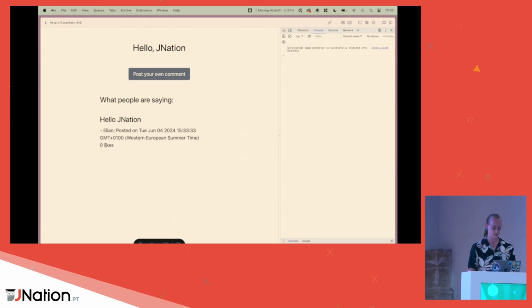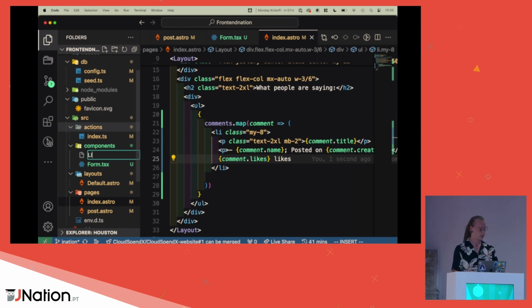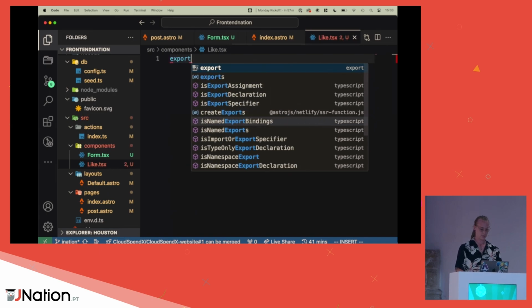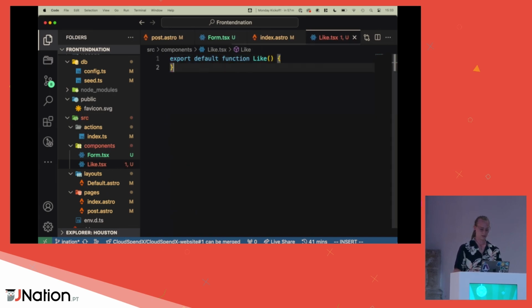Now, of course, we want this to make a button. So we're going to make a form component. I'm going to rush against the clock here. Let me check if I can do it. So export default function Like, perfect. Then we're going to return a button and call it like.